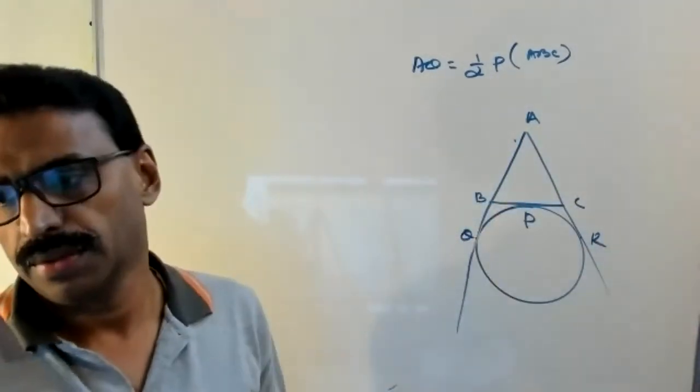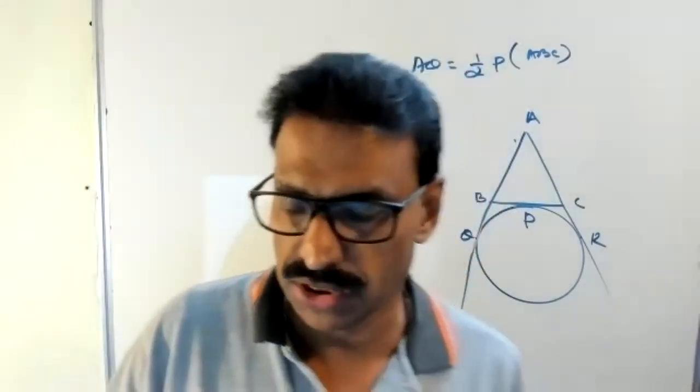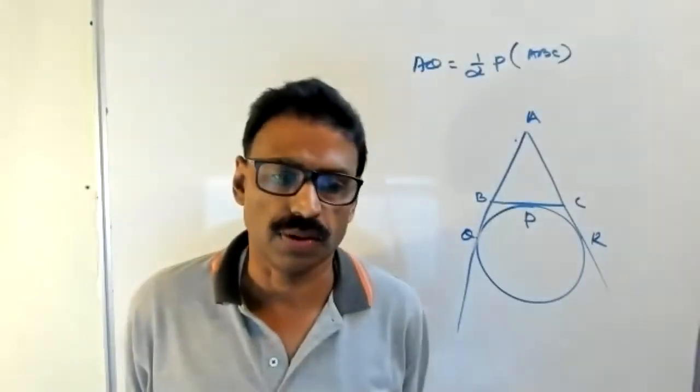This is the figure. Figure okay or not? Draw the figure clearly with proper labels and all.